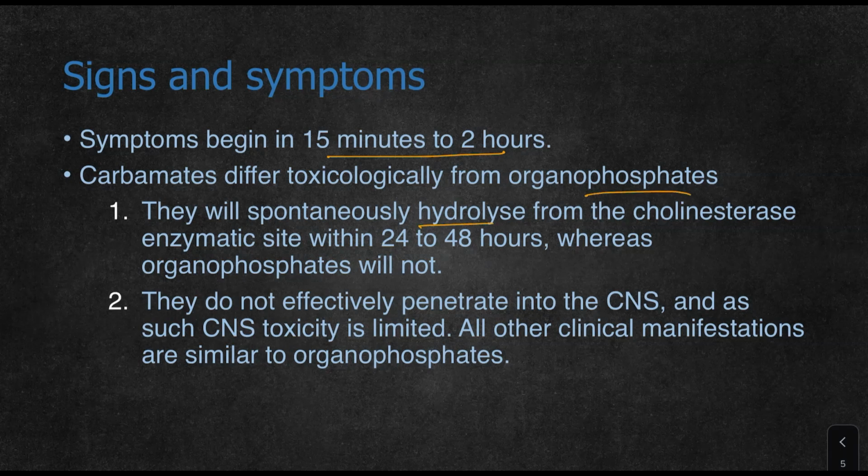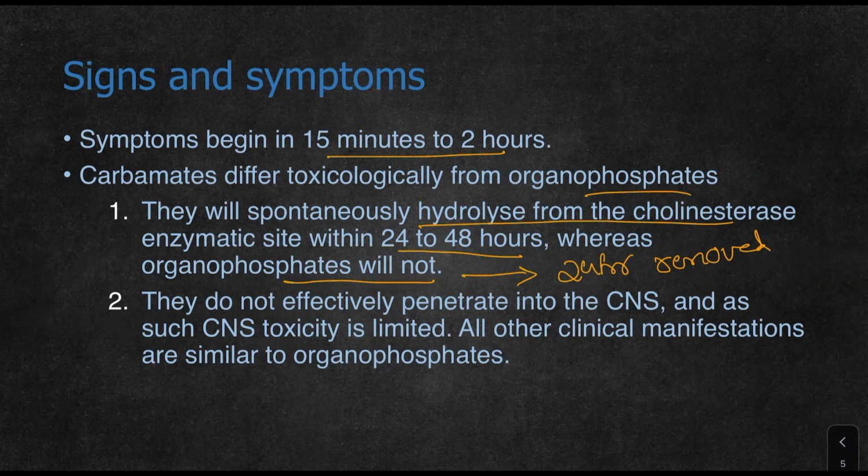One is that they spontaneously hydrolyze from the cholinesterase enzyme site within 24 to 48 hours, whereas organophosphates do not. Organophosphates, once they adhere, after 24 hours cannot be removed because they completely bind with the enzyme. But carbamates spontaneously hydrolyze and separate from cholinesterases, and do not cause symptoms as severe as organophosphorus. Second, they do not effectively penetrate the CNS, whereas organophosphorus compounds cross the CNS as well as the placenta, so CNS toxicity is limited.